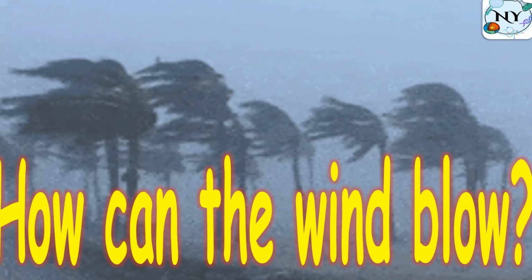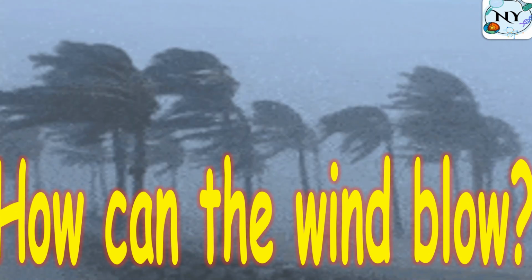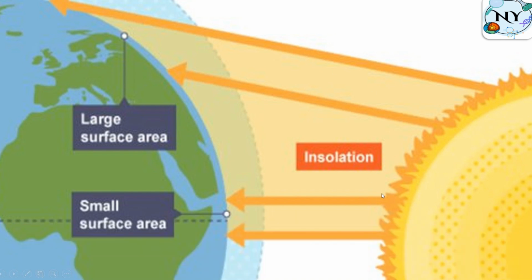How can the wind blow? Let's see together. Here, we have different amounts of solar energy reaching different regions. Solar energy that comes to planet Earth comes with different amounts. If I focus here, I'll find that solar energy is focused on this area. So of course this region will be very hot.